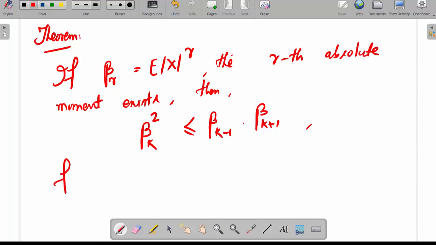This is for k equal to 0, 1, 2, and so on up to r minus 1, r. Now we shall prove this inequality.